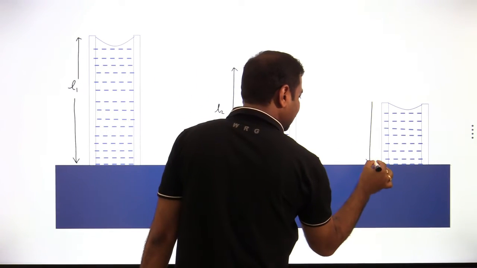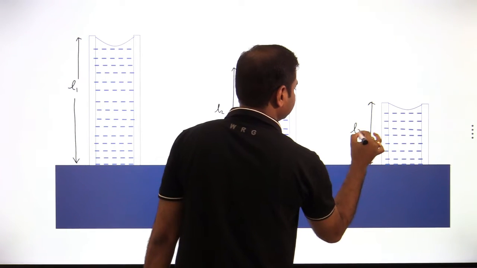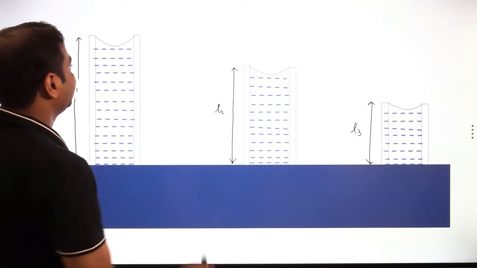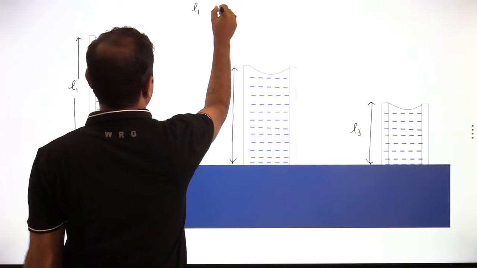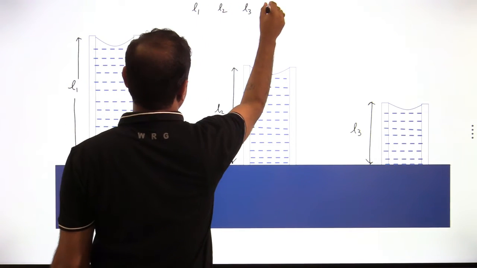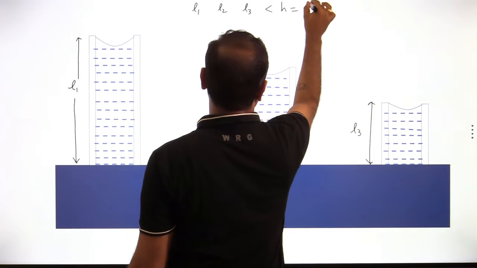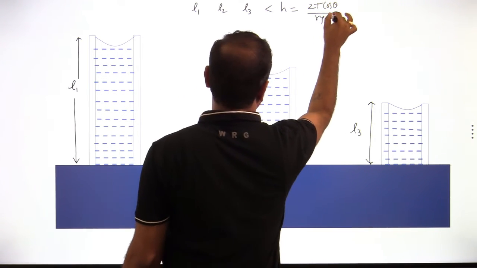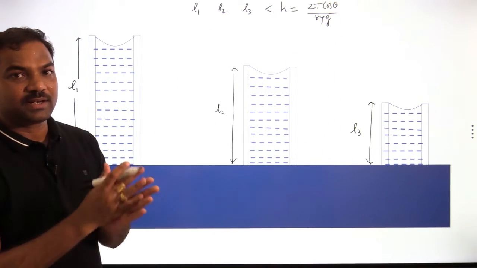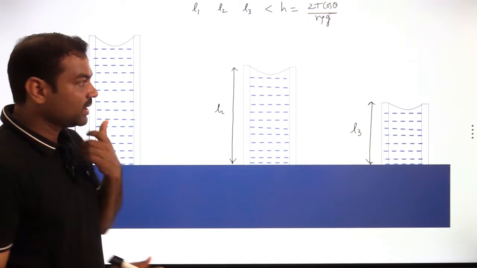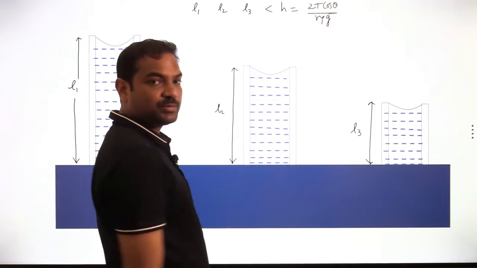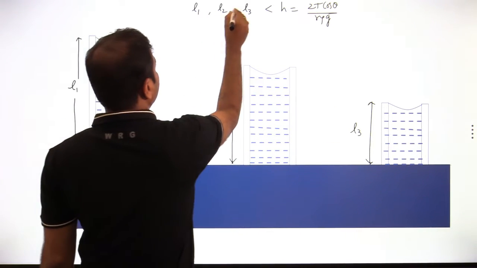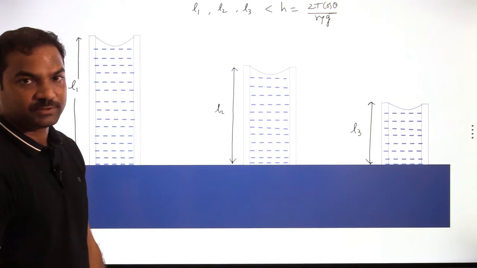Here the capillary length is L3, which is outside the liquid. So L1, L2 and L3 are all less than the height raised, which is 2T cos theta by r rho g. It can rise to that height, but whatever length of the capillary tubes we have is less than that. All are less than h.